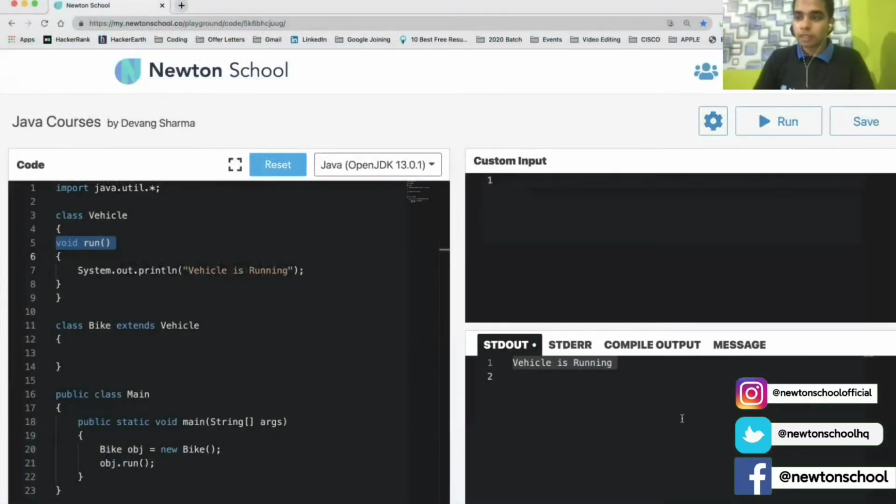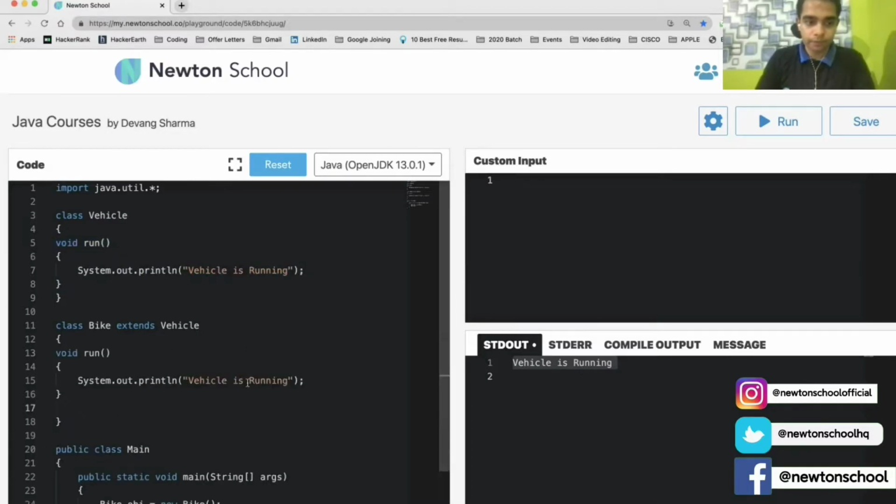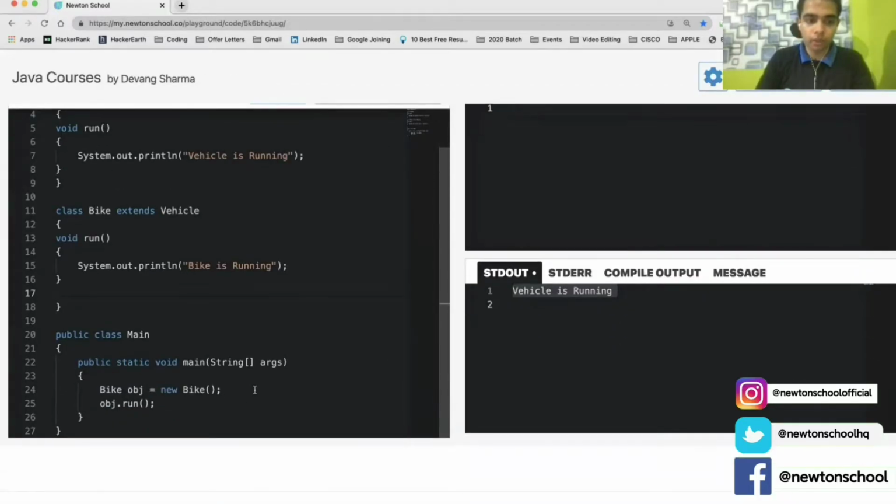So this was an example without using method override. Let's modify the same code to implement it using method override. I define the function void run inside my Bike class, and I print something like "Bike is running" to differentiate between the two run functions. Now, if I create an object and call run, let's see what the output will be. The output I get is: Bike is running.